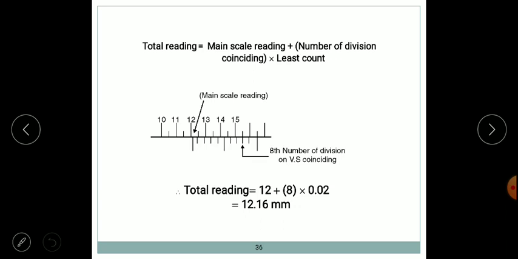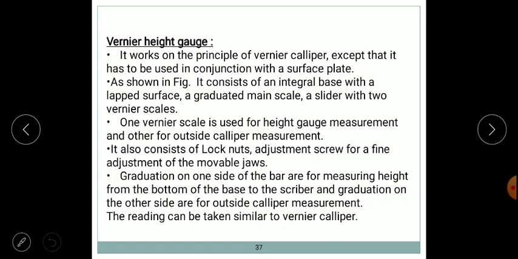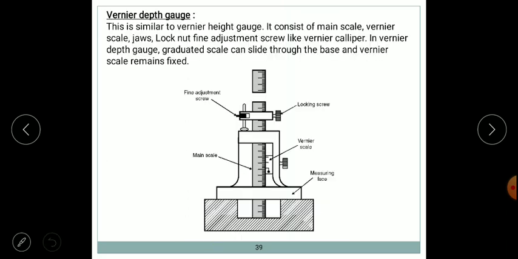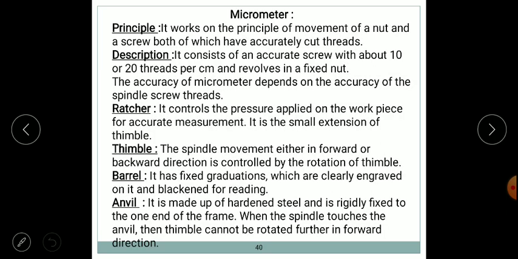And how to take the reading? For that we take the main scale reading along with the vernier scale division which coincides. Suppose this value is coinciding over here, so 8 into least count plus the main scale reading. Another instrument is the vernier height gauge, which is used for measuring the height of any component. The vernier depth gauge is used for measuring depth.